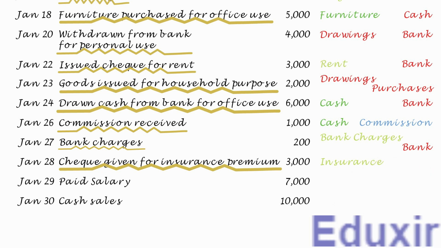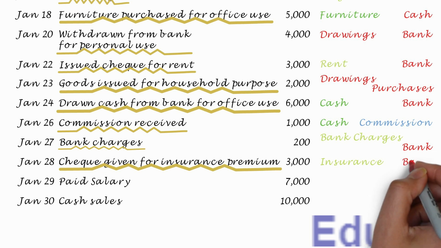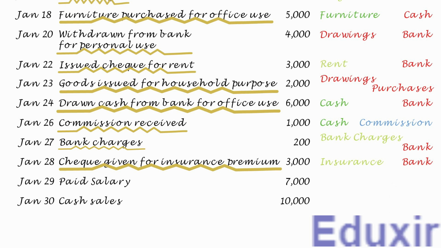At the same time, as this insurance premium is paid by issuing a check, and as this check will be realized in the bank, the asset available with the business will be decreasing in this transaction. The rule to record any decrease in the asset is to credit the corresponding assets account. In this case, the bank account should be credited. With this analysis at our disposal, let us proceed with the generalizing of this transaction.